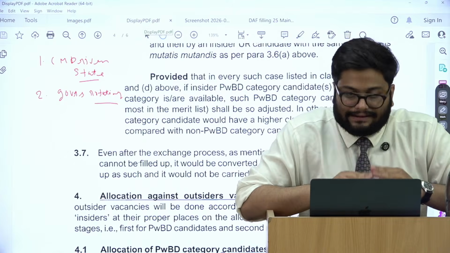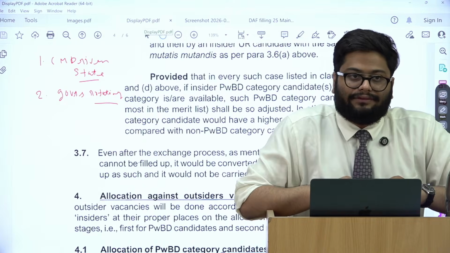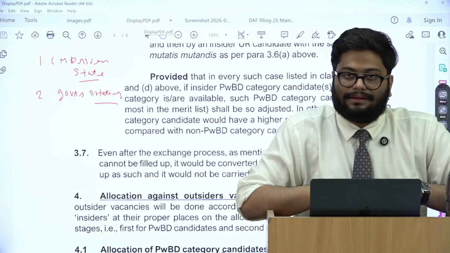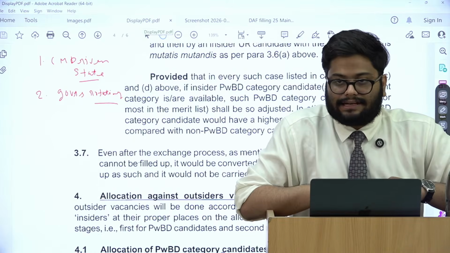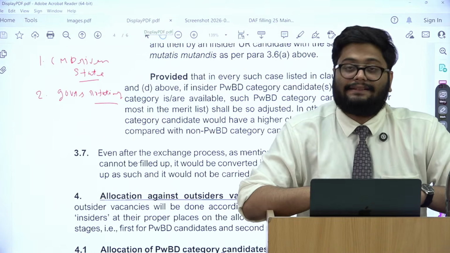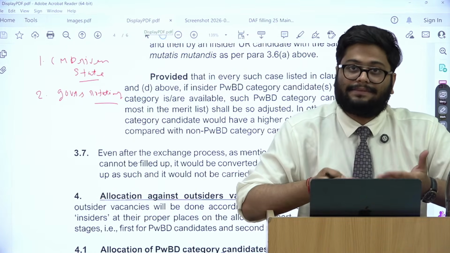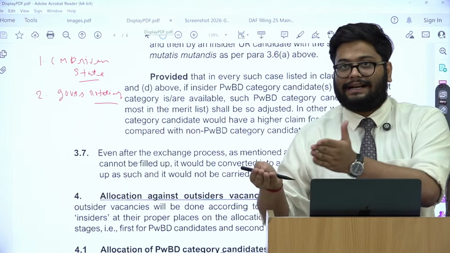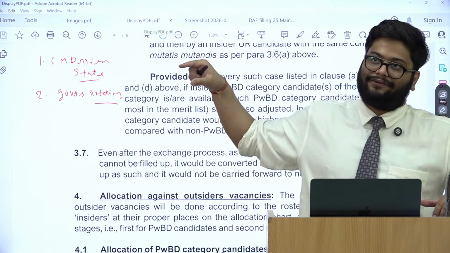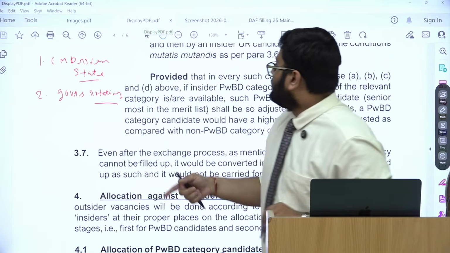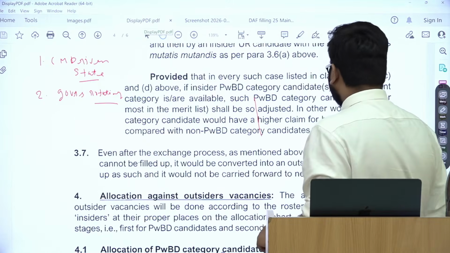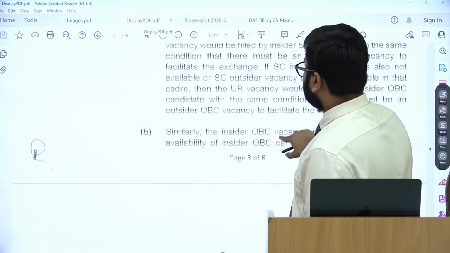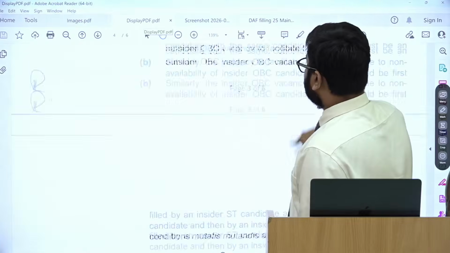Even if then it is not filled, PwBD will be invited, and they will be given a chance. If they also don't fill an insider vacancy, then only it becomes outsider, and when it becomes outsider, then it starts happening alphabetically, based on a roster, and this is the roster that you know.